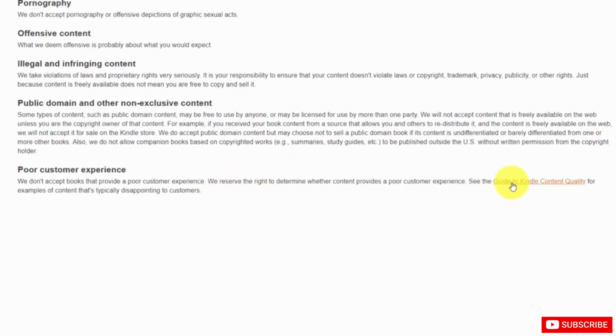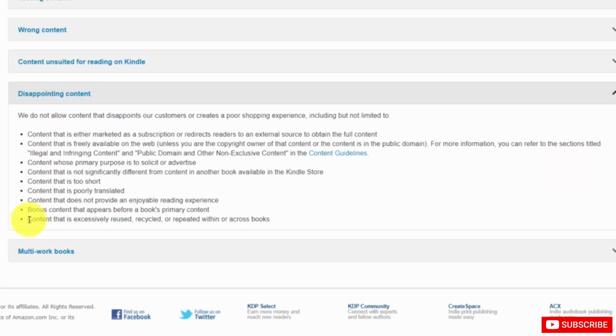They say that they want you to see the guide to Kindle quality. In the guide to Kindle quality, there are two things that you'll want to take note of. One, content that's not significantly different from another book in the Kindle store. So again, you're going to want to make sure that anything that you post is not going to be the same as something that someone else has that's already there. Lastly, they're stating that they don't want content that's excessively reused, recycled, or repeated within or across books. Again, that's fairly specifically defined, and you want to make sure that your content does not fall into that category.